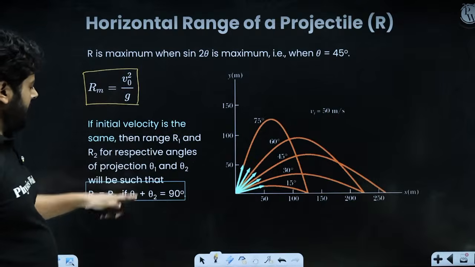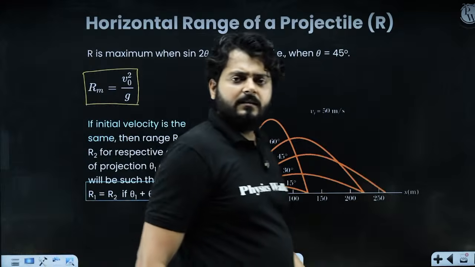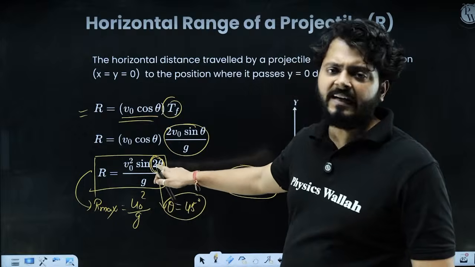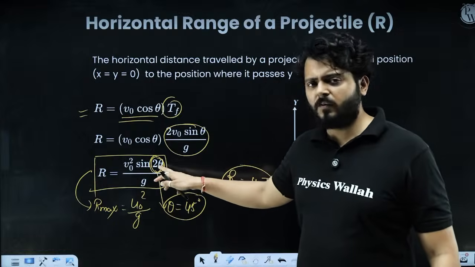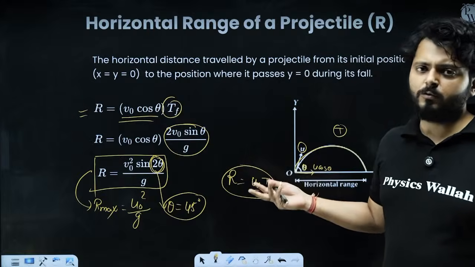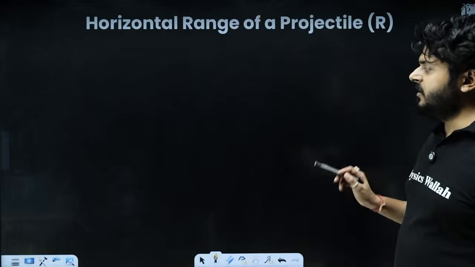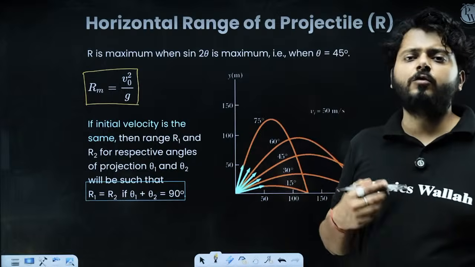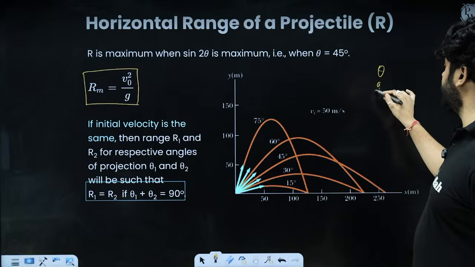Now, you see that for angle theta and 90 minus theta, you get the same expression. The range will be the same in both the cases, because if you put 90 minus theta in place of theta, 2 will be multiplied inside. So it will become 180 minus 2 theta, and sin 180 minus 2 theta is again sin 2 theta. So you see that the range for angle theta and 90 minus theta is the same. These two angles are called complementary angles, right? The range for theta and 90 minus theta is the same.